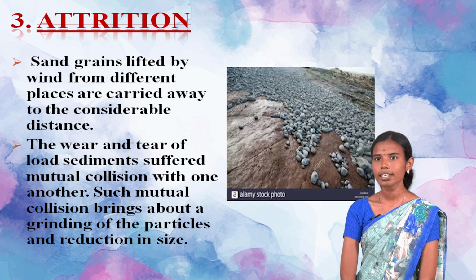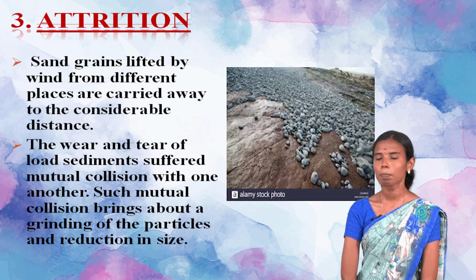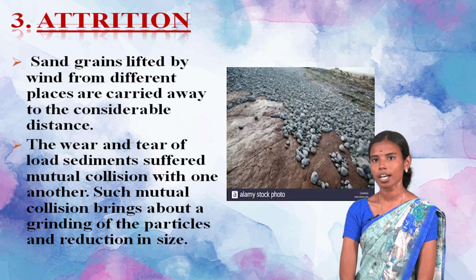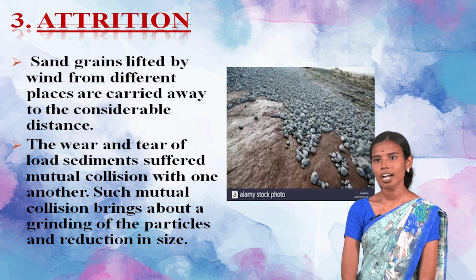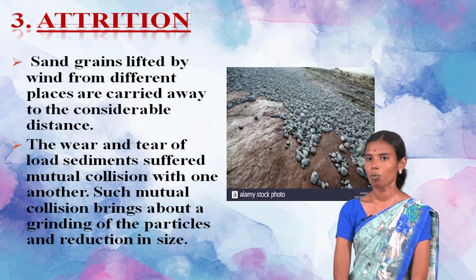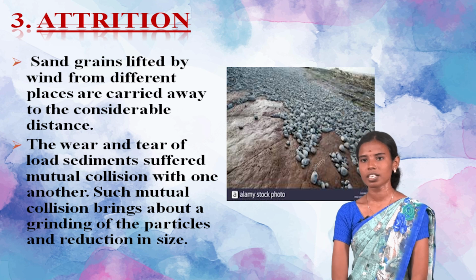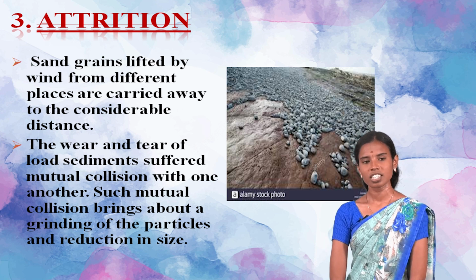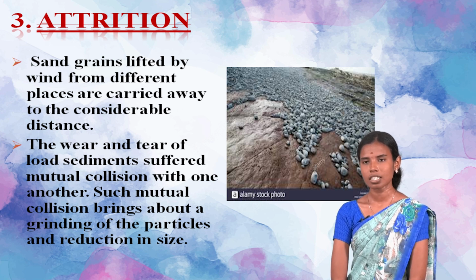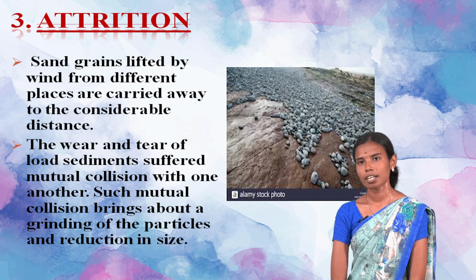Then finally, the third process of wind erosion is attrition. Attrition means sand grains lifted by the wind from different places are carried away to a considerable distance. Then these sand grains, as wear and tear of load sediments, suffer mutual collisions with one another. Such collision brings about a grinding of the particles and reduction of the size of the particles. So attrition leads to a feature called millet seed sand.